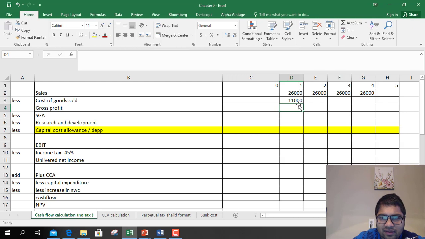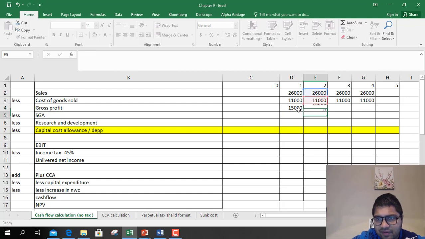So 11 million is in each year for 4 years. So we can calculate gross profit. That is easy. 26 minus 11, 26 minus 11, 26 minus 11 and 26 minus 11. So gross profit is $15 million.